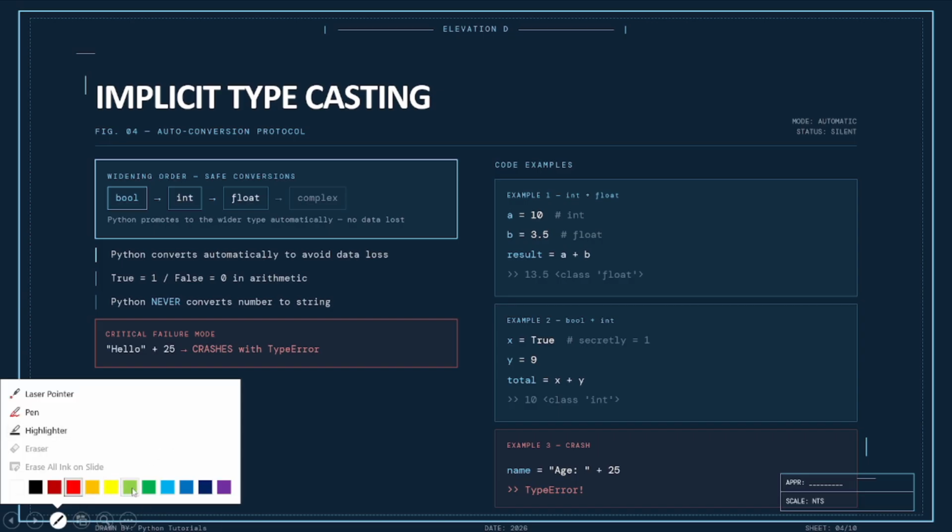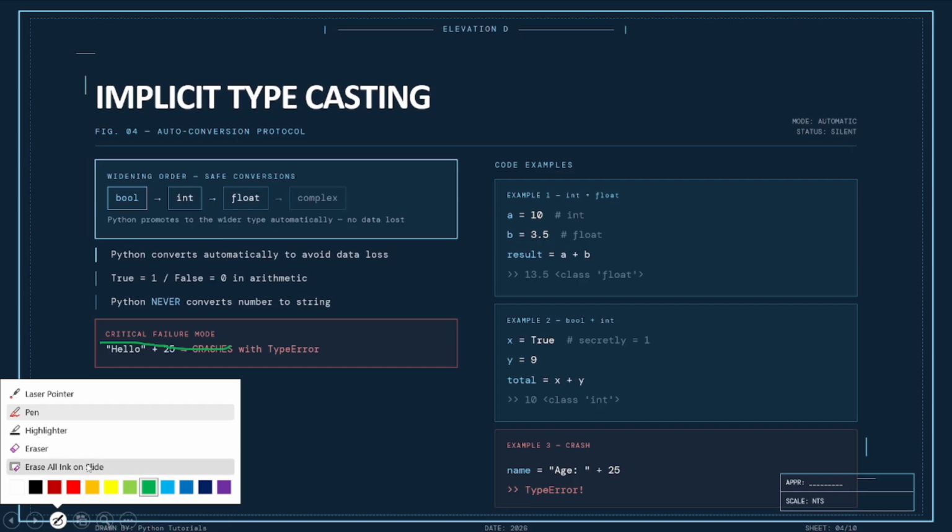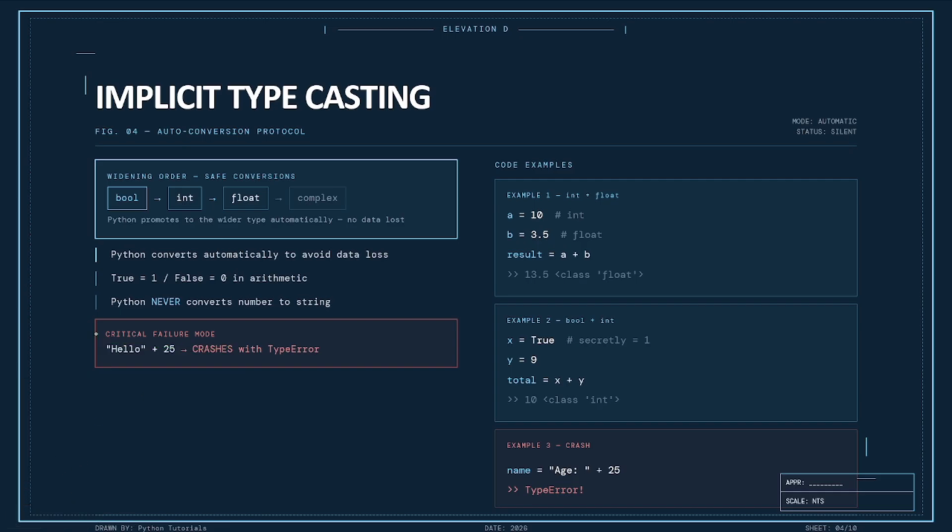Where we have to know, like this, this is a failure mode. This is a string and this is an integer. When you concatenate both, generally it gives us a type error. Why? Because hello is a string and 25 is an integer. So remember this line: Python never converts number to string. It never converts string to number.